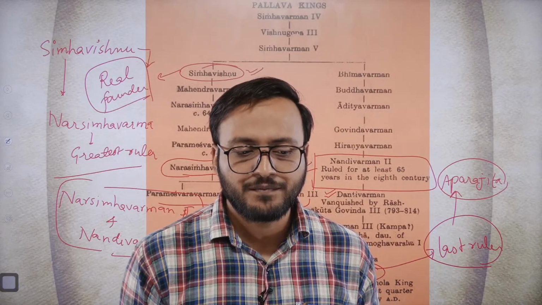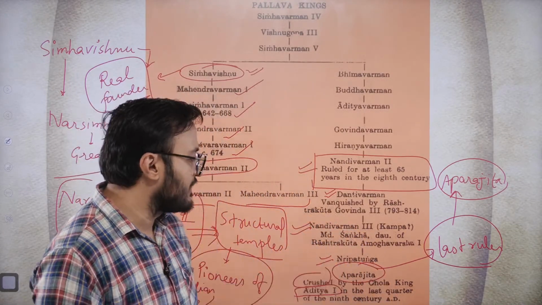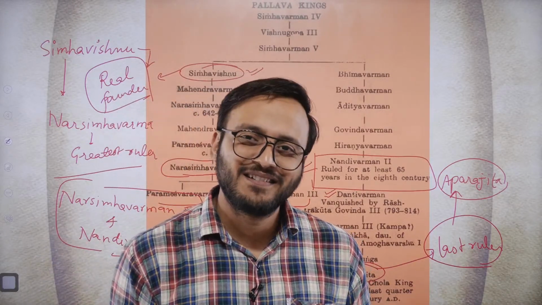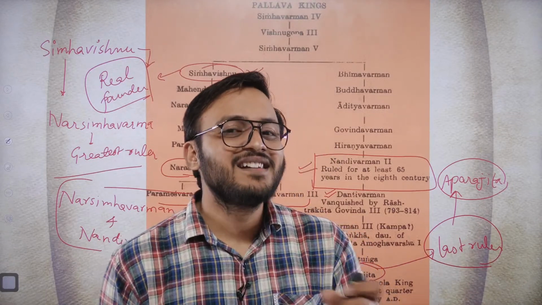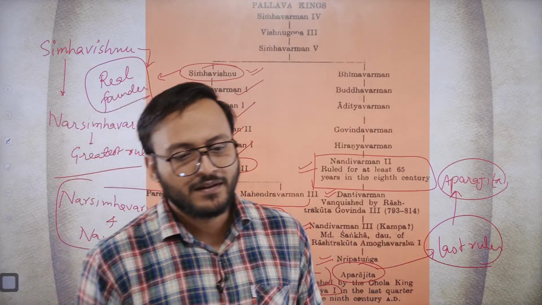So this is a very easy method to remember the name of the last Pallava ruler, Aparajit, who was defeated by the Chola ruler Aditya I.